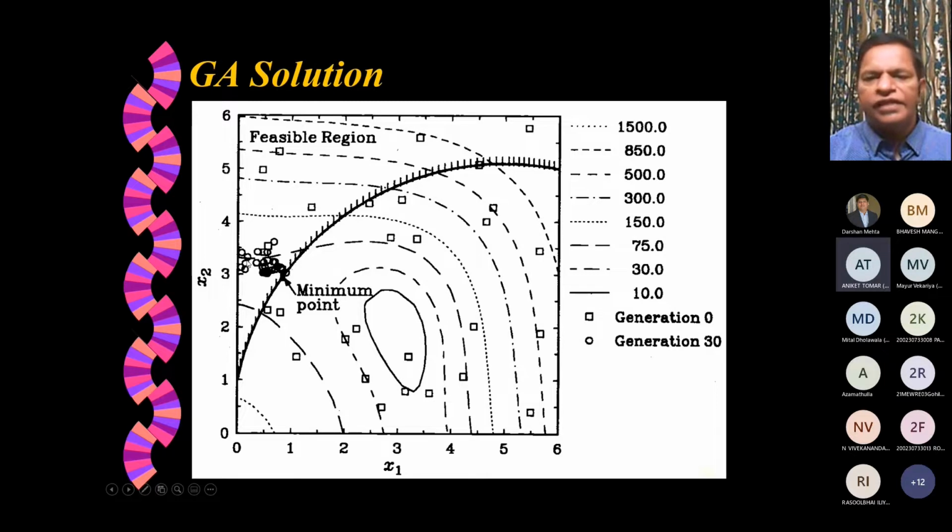Okay, and the corresponding value can be obtained. Same concept, everything is the same. Only thing is we are now penalizing those combinations of x1 and x2 which are violating one or more constraints. That's all.